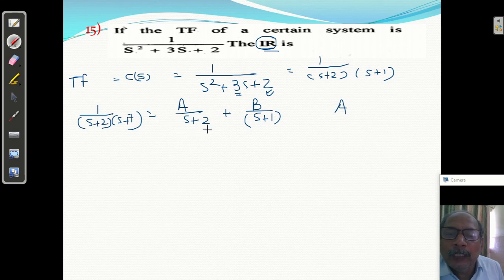Multiply both sides by the denominator of a, that is s plus 2, and put s equal to minus 2. So a equals 1 upon s plus 1, s plus 2 will be cancelled. If you multiply both sides by s plus 2, s plus 2 will be cancelled. You will get 1 upon s plus 1, and put s equal to minus 2. So you will get a equal to minus 1.